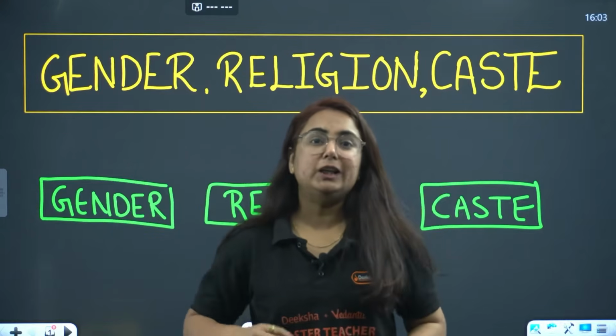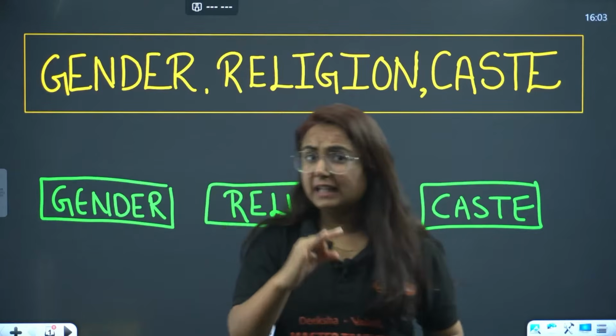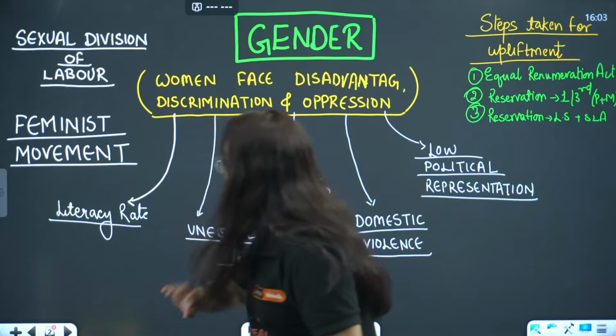In this chapter we need to look at three aspects. One is gender, the other is religion, and the third one is caste. Let's start with gender first.